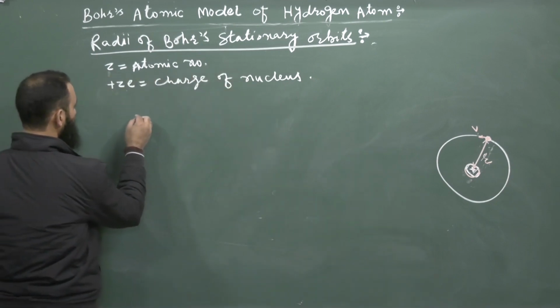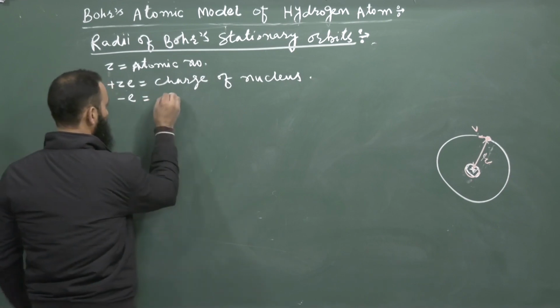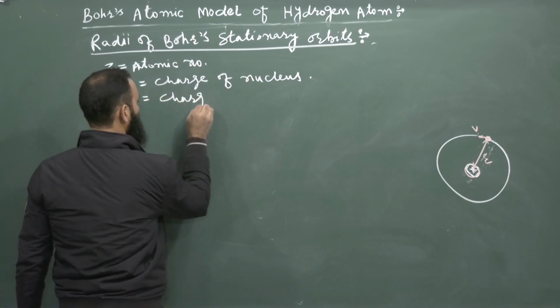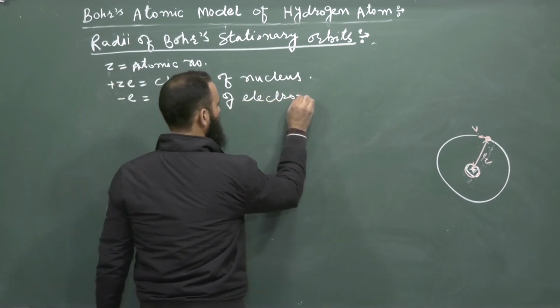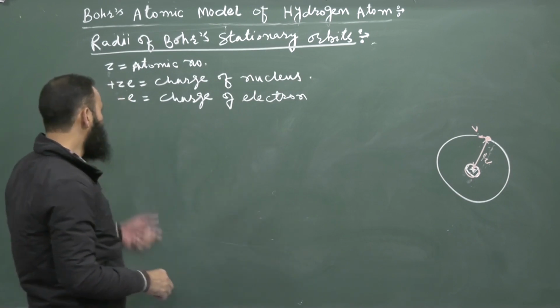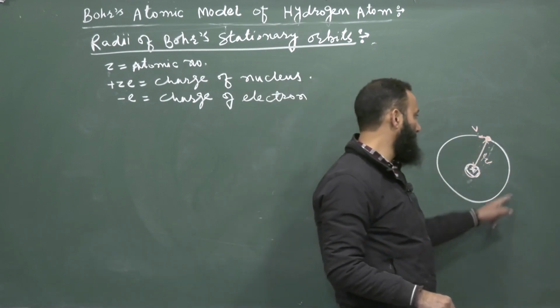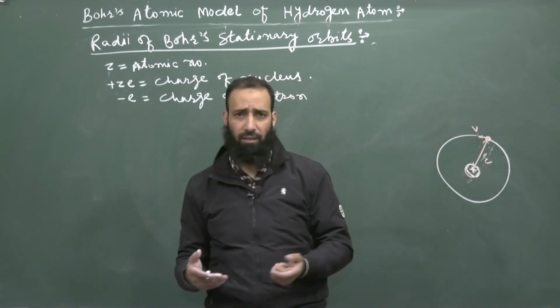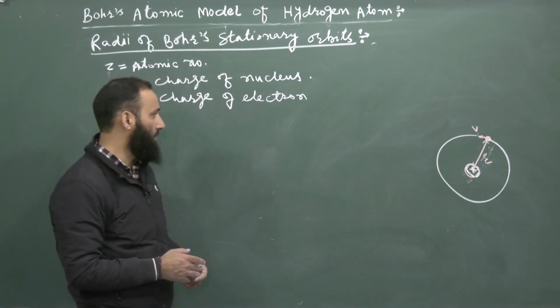And minus E is the charge of the electron which is revolving around the nucleus. Now let us assume that this electron is revolving around the nucleus in a certain state. Let us suppose that state is the nth state, which corresponds to the n value.